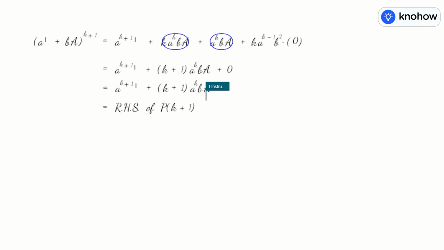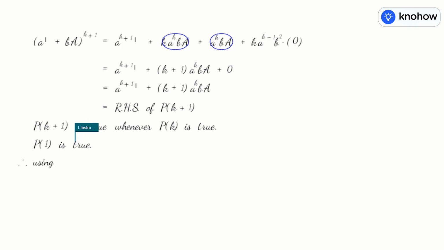So now I can conclude that P(k+1), that is the statement for n equal to k+1, is true whenever we let P(k) be true. And we have already proved that P(1) is true, and hence using the principle of mathematical induction, PMI in short, the given statement is true for all natural numbers n belonging to N. So that is it.